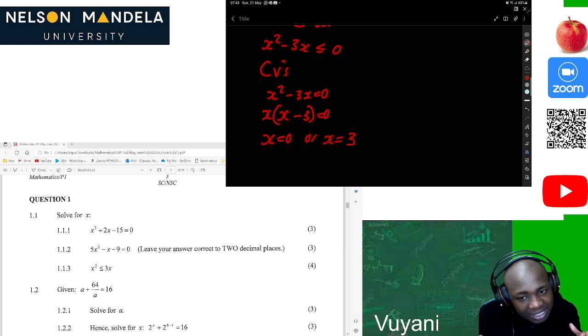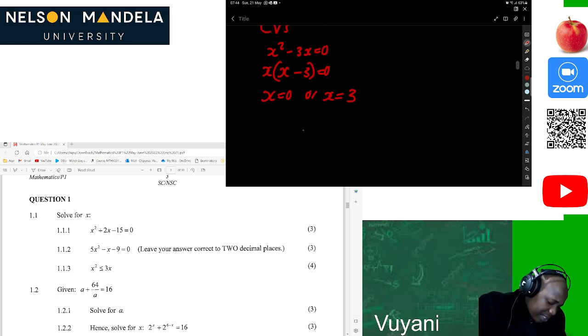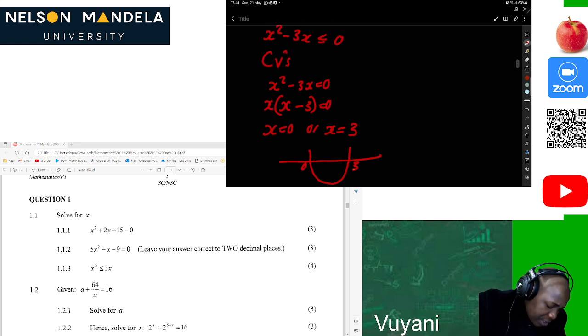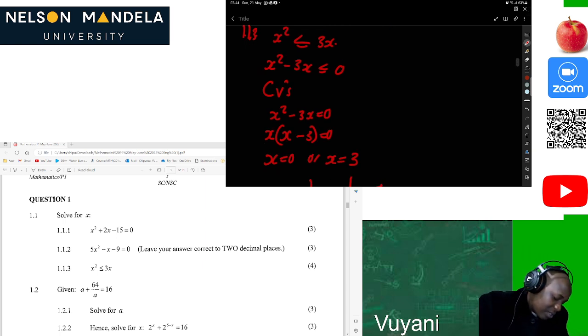But we are not yet done because this is an inequality, which means we should draw a number line so that we can see where this inequality is satisfied, or where we can find the solutions. Let's plot it down. Our a is positive, so the parabola opens upward. We have 0, then 3. Now let's plug in any number between 0 and 3. Let's plug in 1. 1 squared is 1, 1 minus 3 is negative 2, which is less than or equal to 0.